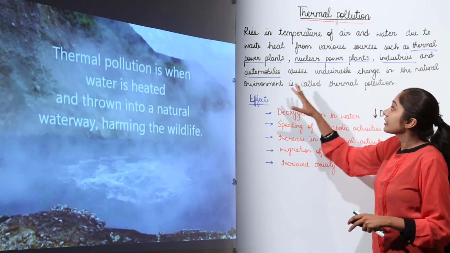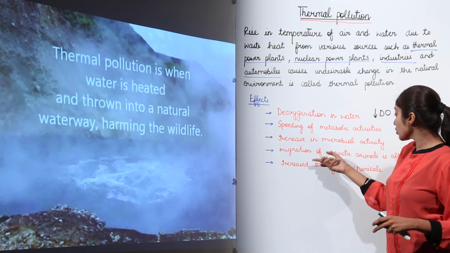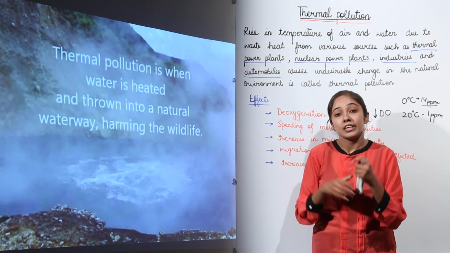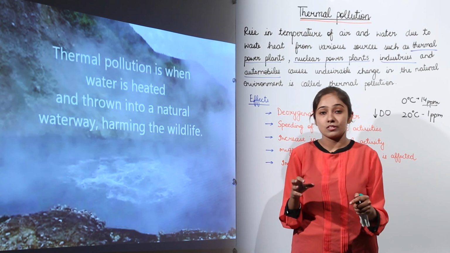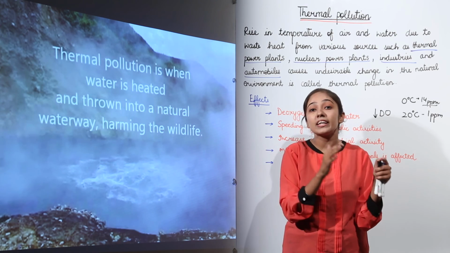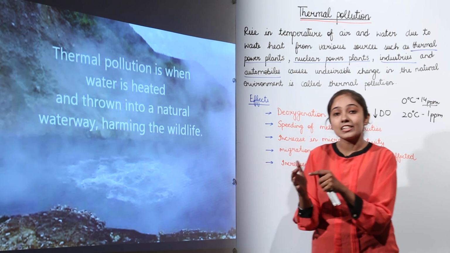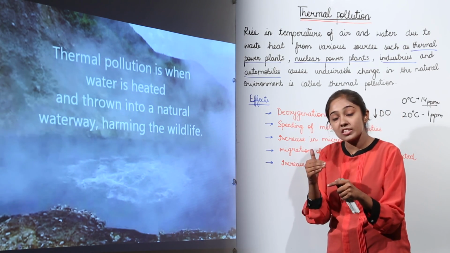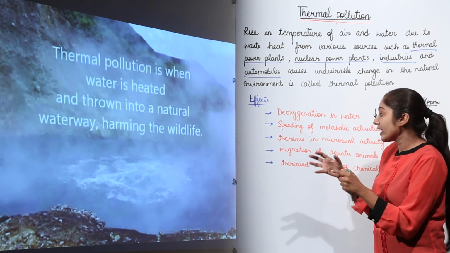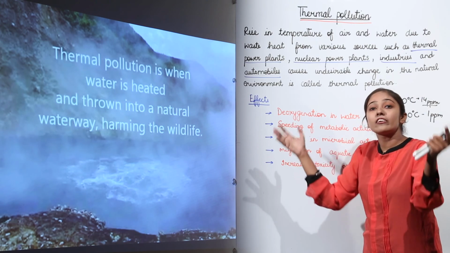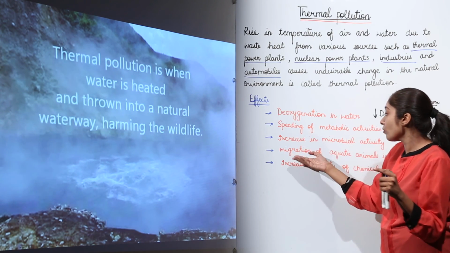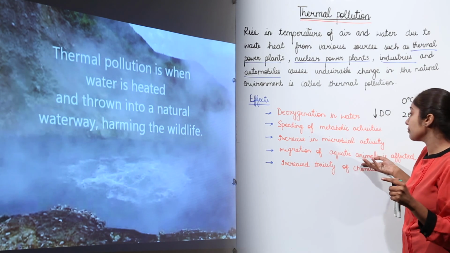Then the thermal pollution can also lead to migration of aquatic animals, right? For example, if there are some aquatic life forms which cannot tolerate that higher temperature, they will migrate to some other region. So this leads to creation of some different zones, and this also leads to the change in the flora and fauna of that region. So they will move on to the other region. So this leads to migration of aquatic animals, right?